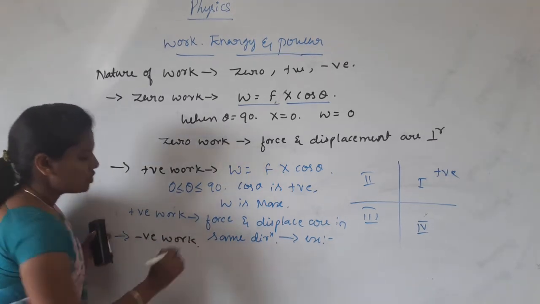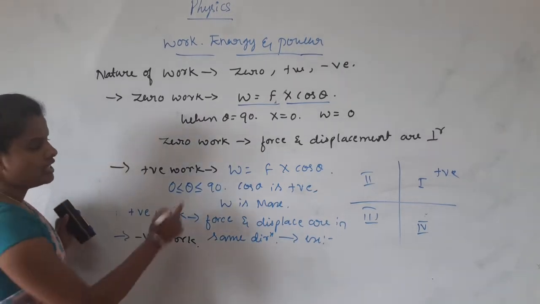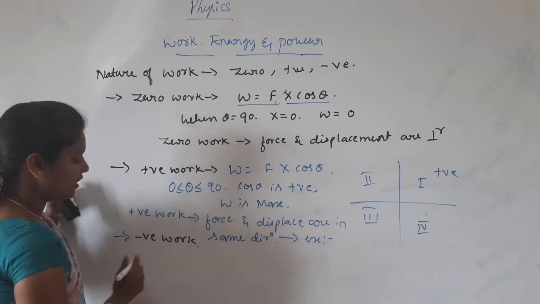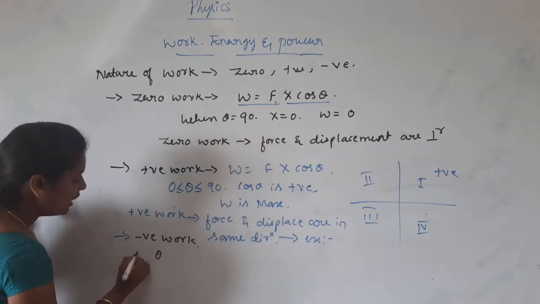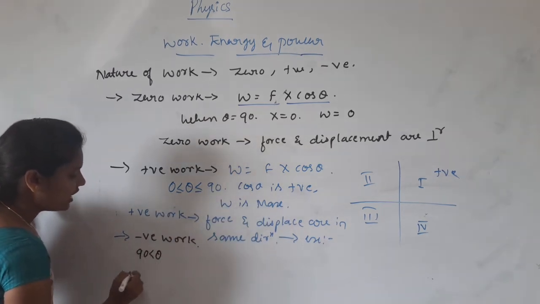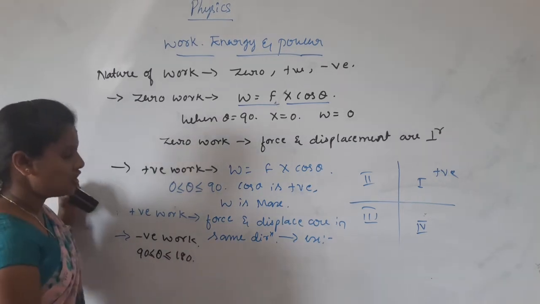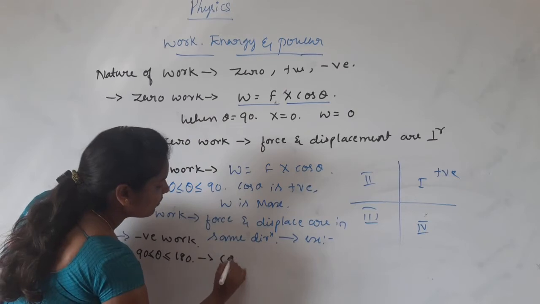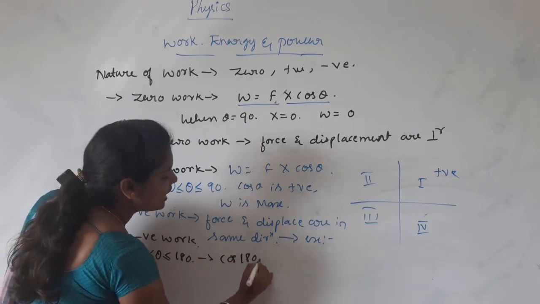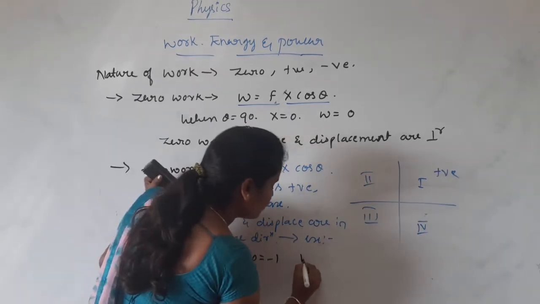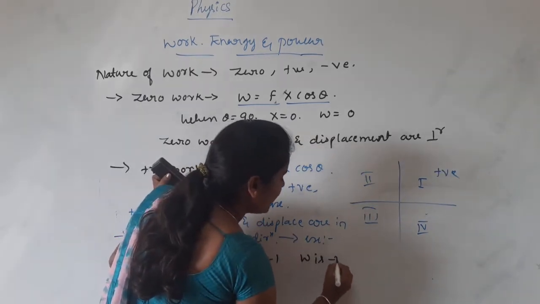Negative work. In the same manner, in this expression, theta lies between 90 and 180 degrees. In this situation, cos 180 is minus 1. Therefore, work is negative.